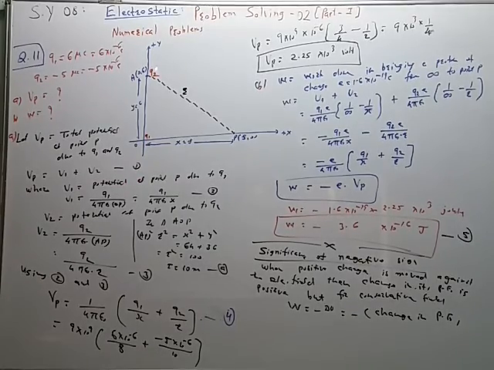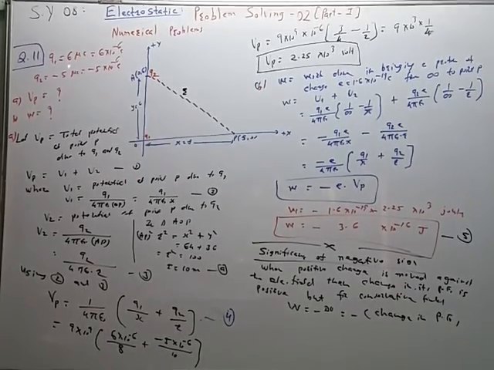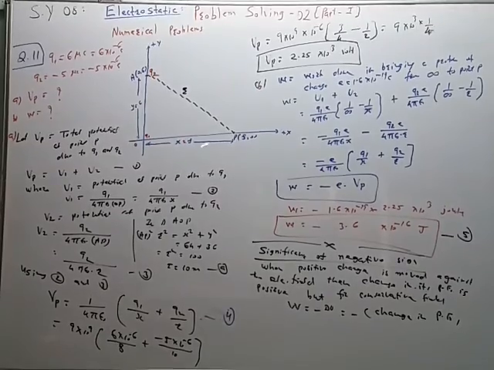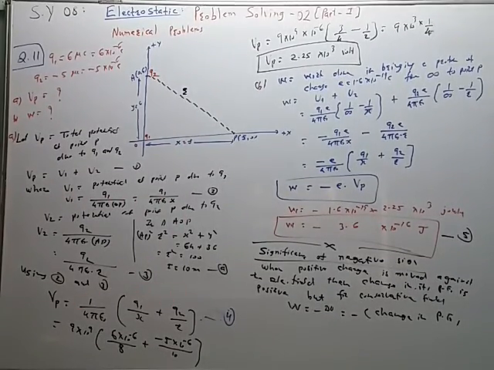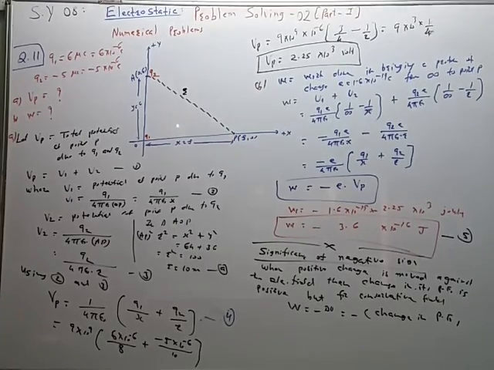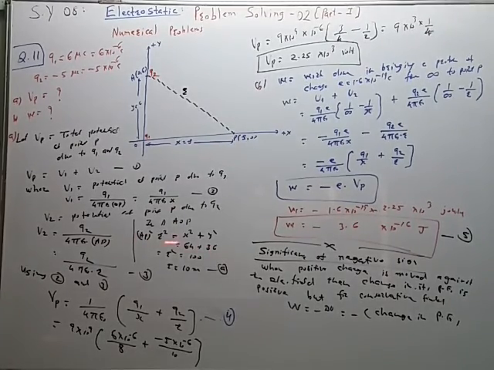But one potential is negative because Q2 is negative, the other potential is positive, and the total value is like this. Now in this case, the point P is on the x-axis and the Q2 charge is on the y-axis. So we have to find the distance between Q2 and point P, and it is obtained by the Pythagoras theorem. So here we have used this Pythagoras theorem.